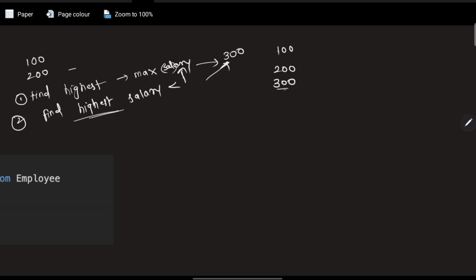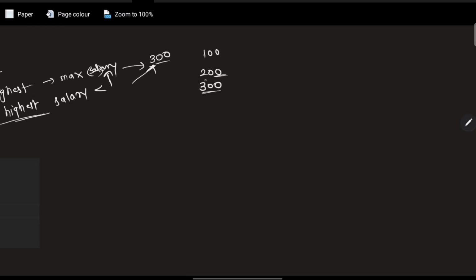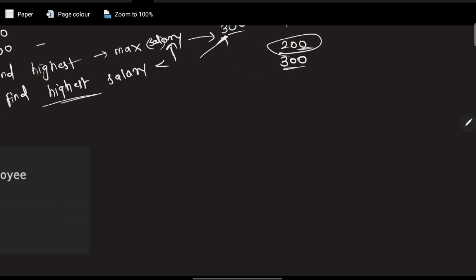What is the highest salary? This is the highest. Is it less than 300? No. Then I will go to the second highest. That is this. Is this less than? Yeah. So ultimately I will find the second highest salary. And this is what the subquery is doing.